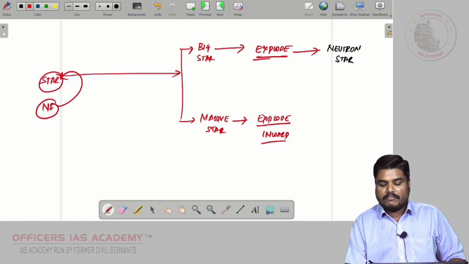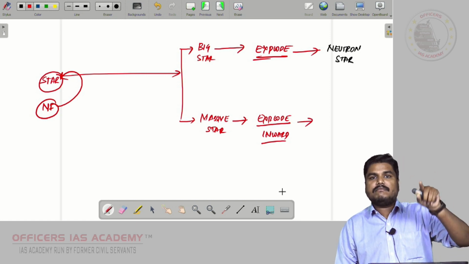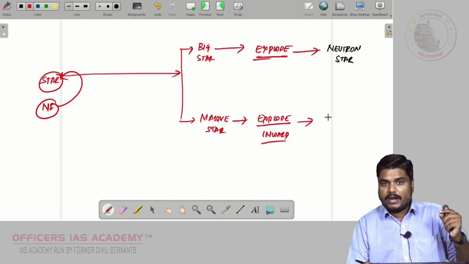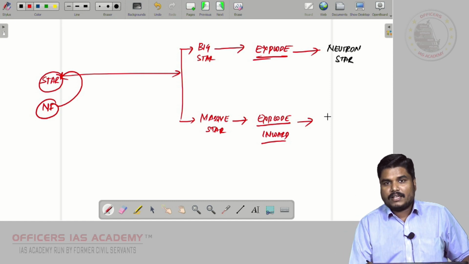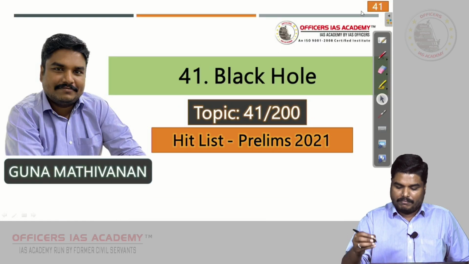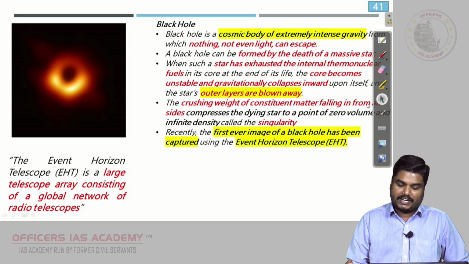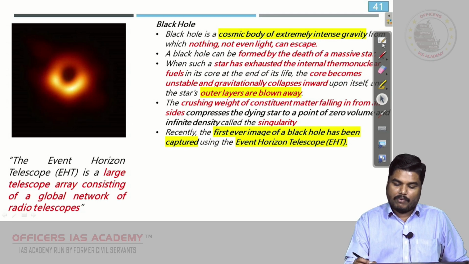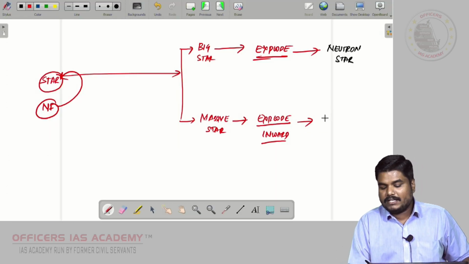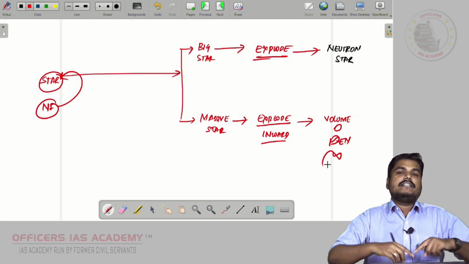There will be a point where the volume becomes zero and the density becomes infinite.